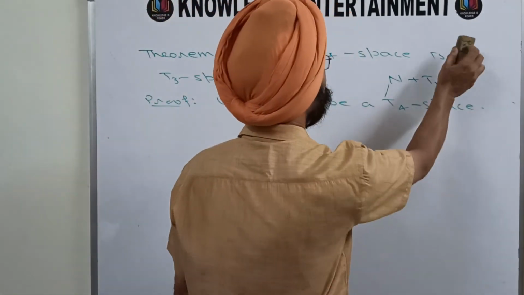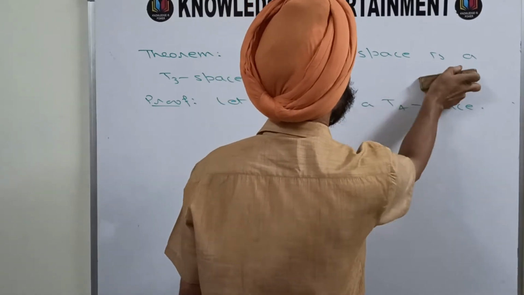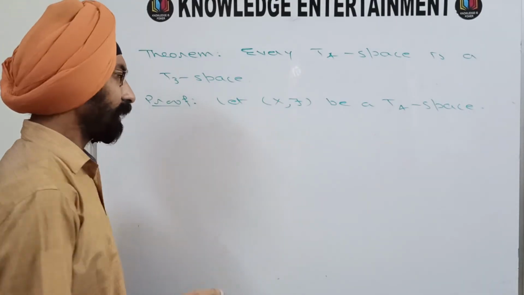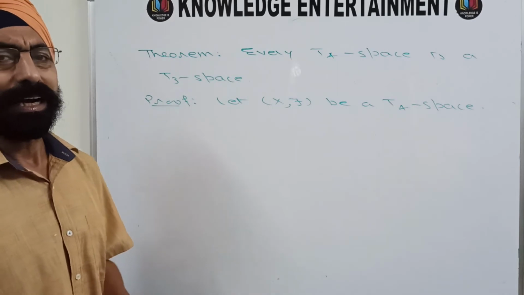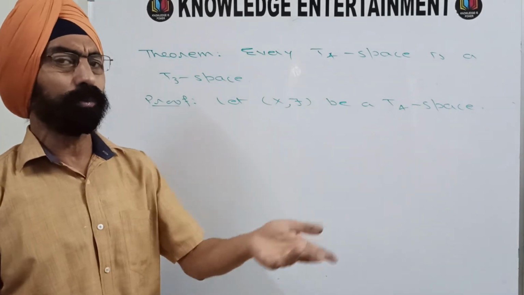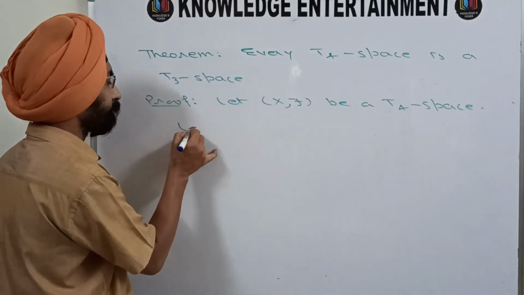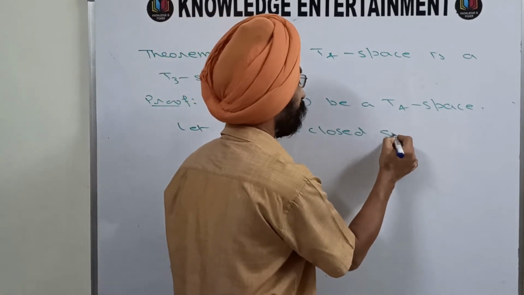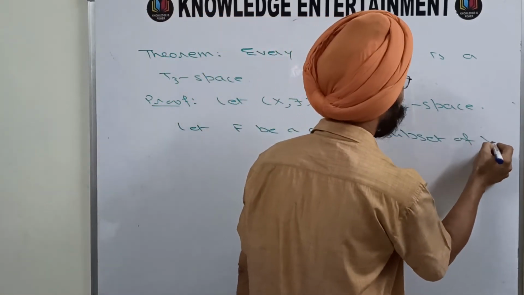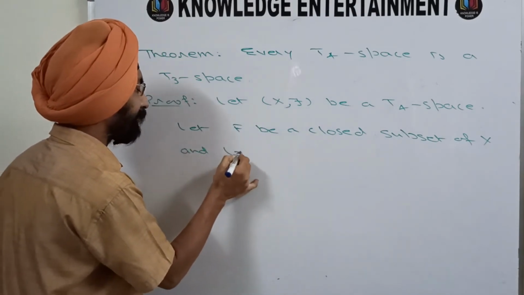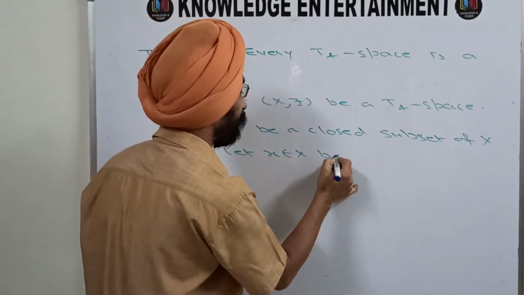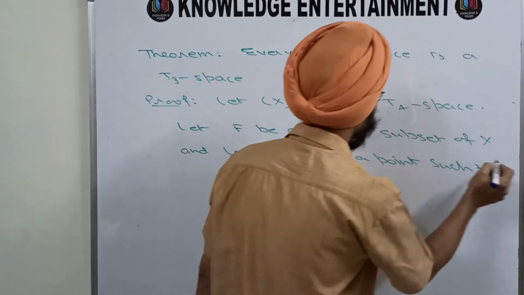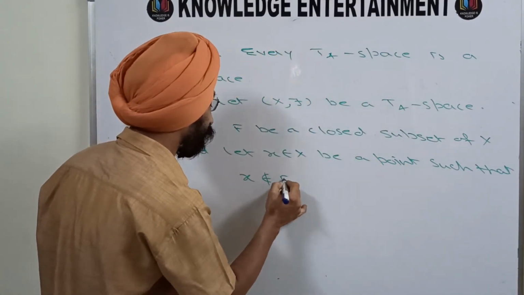That is more than sufficient to show that the space is regular, because it is T1 already. So regular plus T1 will make it T3. To prove it regular, I'll take a closed subset and a point which does not belong to that closed set. So let F be a closed subset of X, and let x belonging to X be a point such that x does not belong to F.